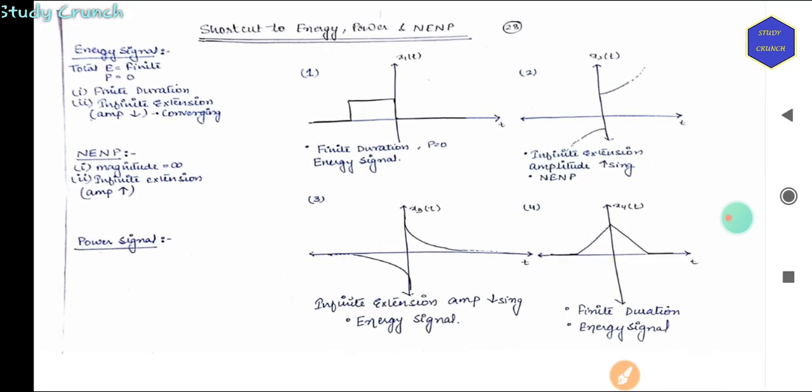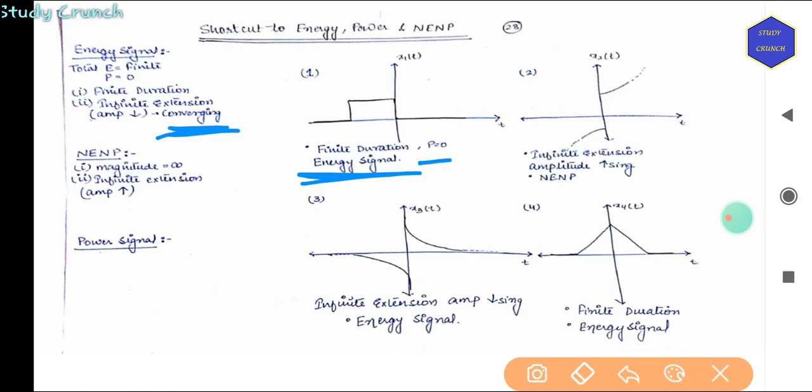Now for shortcuts to energy, power and neither energy nor power signals: if we have a finite duration signal with power 0, then it will be an energy signal. So for an energy signal, total energy is finite, power is 0, it has a finite duration, and if amplitude is decreasing, that is converging, then it will be an energy signal.